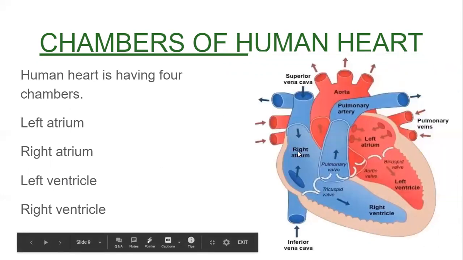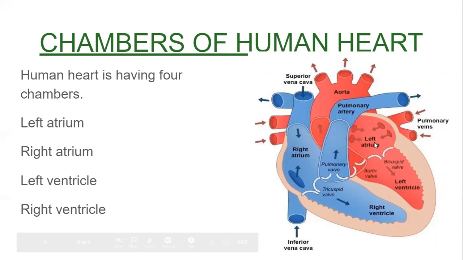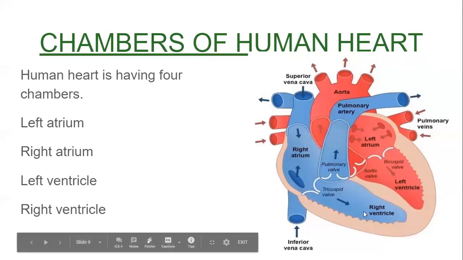You see here, 2 are of blue color and 2 are of red color. Left atrium, right atrium, left ventricle and right ventricle. 1, 2, 3, and 4. These 4 are the chambers of the human heart. So the human heart has 4 chambers, and the human heart is made up of cardiac muscle.